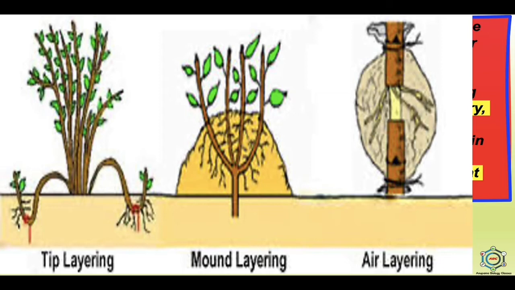And the last is air layering, where a ring of bark is removed, or a slit acting as an upward cut is made at the base of an aerial branch. Here, the girdled portion is then covered with moist moss or grafting clay and wrapped with a polythene sheet. This wrapped portion is called guti. In the picture you can see the circular portion of the air layering which shows the guti.